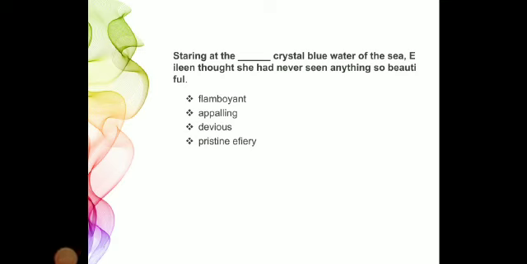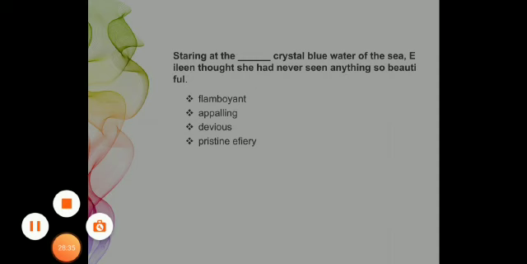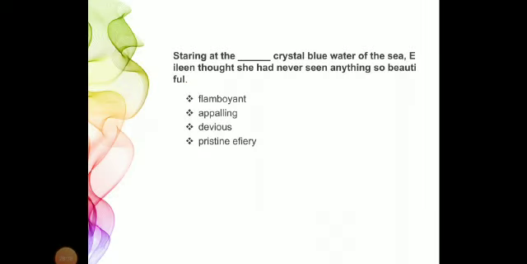Staring at the crystal blue water of the sea, Eileen thought she had never seen anything so beautiful. The sentence shows astonishment. Here, she is astonished to see something really beautiful. Let's see the example. First one is flamboyant.